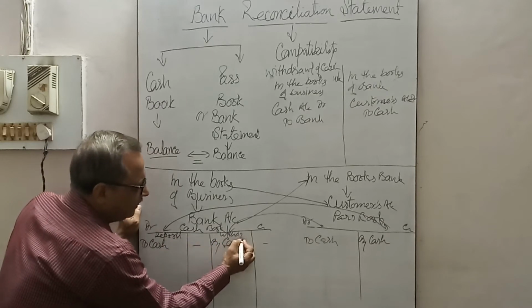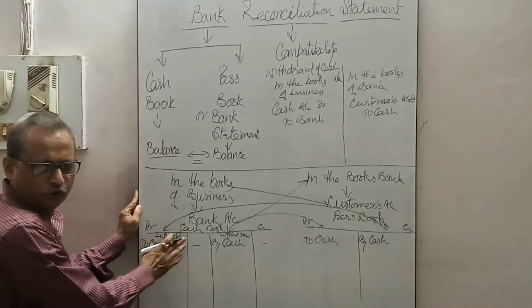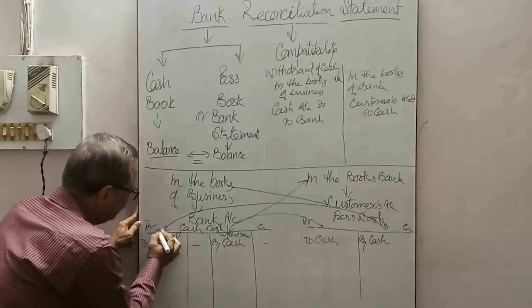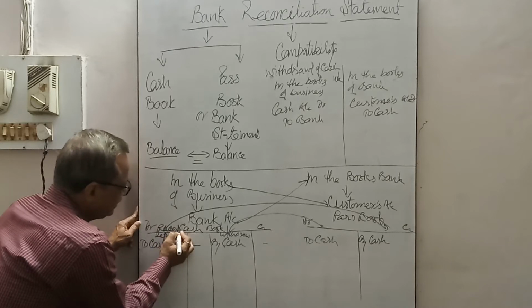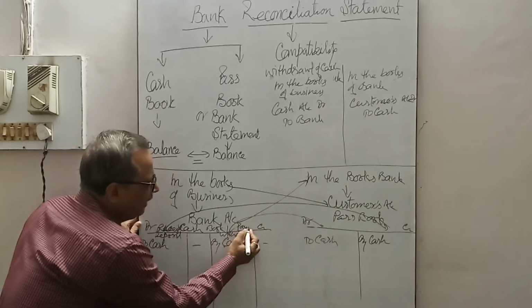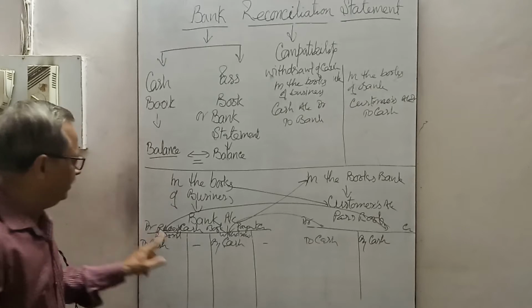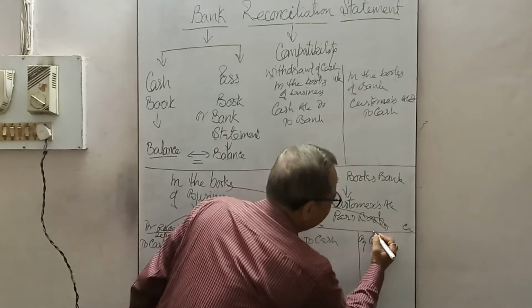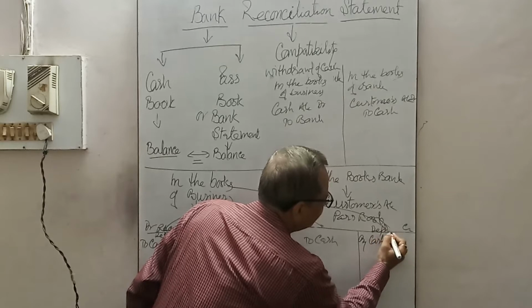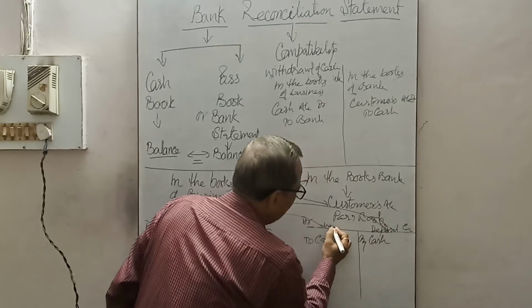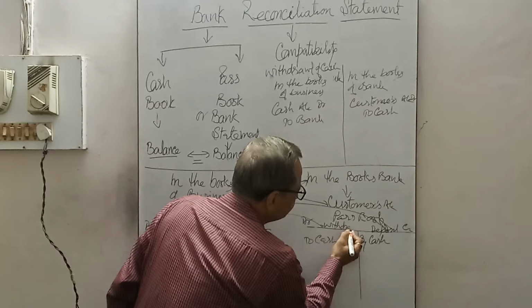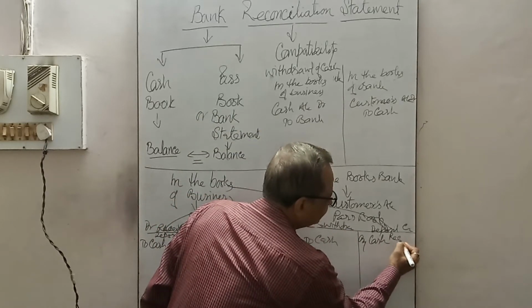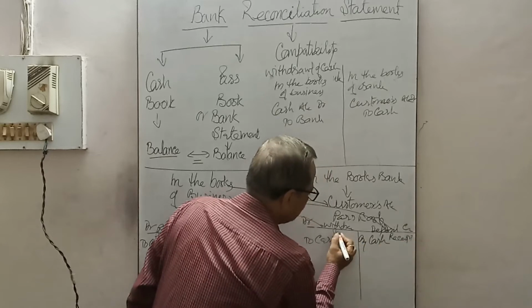This is only for understanding, it is not usually written. All deposits, all receipts, and this is called payment. This is the receipt side, payment side, deposits and withdrawals.